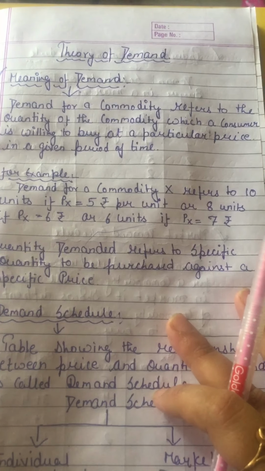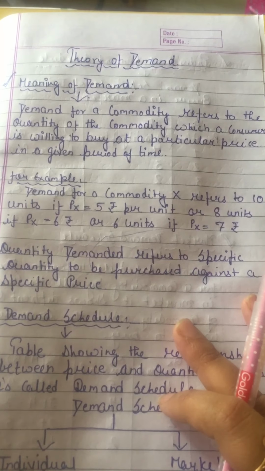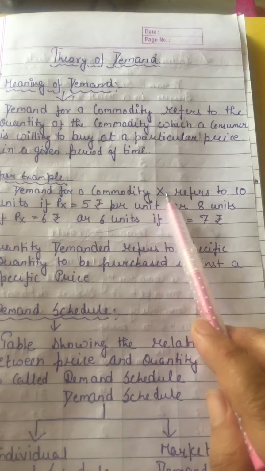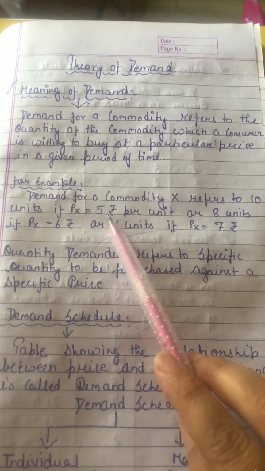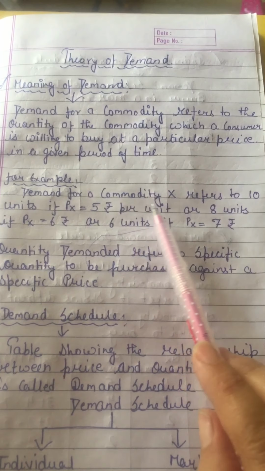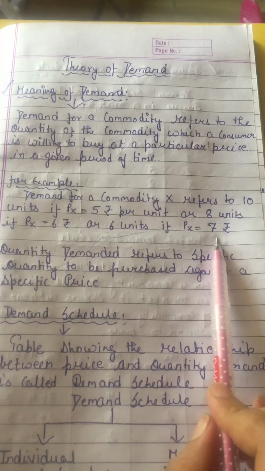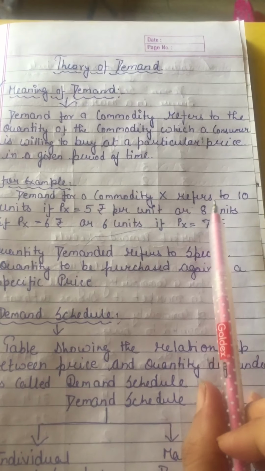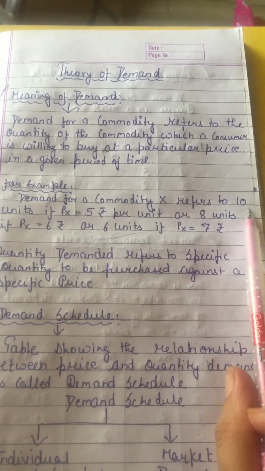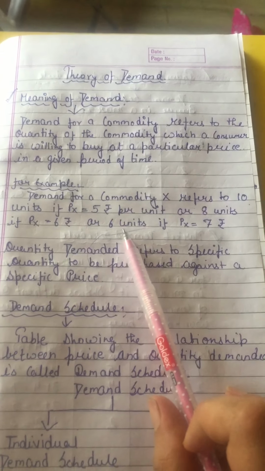Means to say that whenever you want to buy a commodity from a market, that is the demand for that commodity for an individual buyer. For example, demand for a commodity X refers to 10 units if Px is 5 rupees. Px is the price. Or 8 units if Px is 6 rupees, or 6 units if Px is 7 rupees. Means to say that when the price is 5 rupees, demand is 10 units, and when the price is 7 rupees, demand is 6 units.